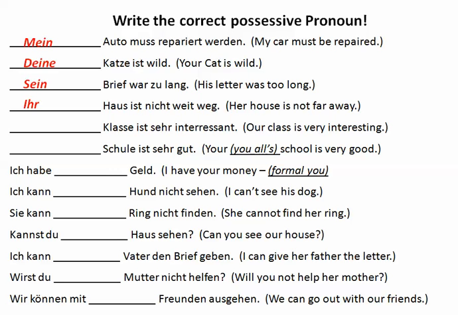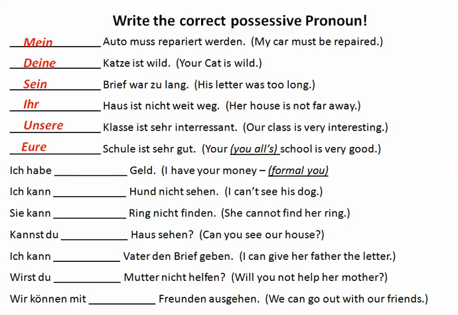And our next sentence, our class is very interesting. Class here is a feminine noun, and it's used as the subject of the sentence, so it's going to be nominative case. Unsere Klasse ist sehr interessant. And in our final example here in the nominative, we're going to say you all's school, or as we would say in southern US, y'all's school is very good. In German this would be eure Schule ist sehr gut.